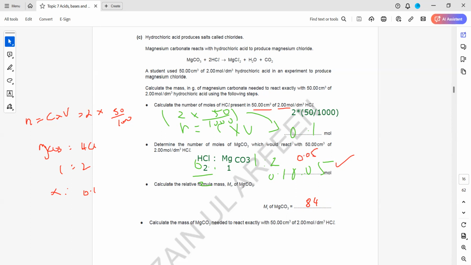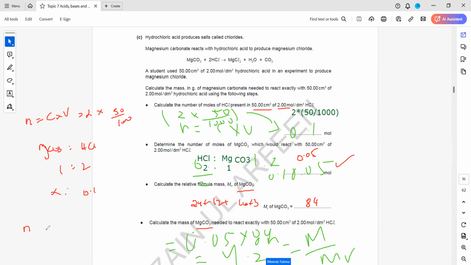Then the relative molecular mass of magnesium carbonate: magnesium is 24 plus carbon is 12 and oxygen is 16 multiplied by 3 makes 84. And then calculate the mass of magnesium carbonate. If we need the mass in grams, we have the formula moles equals mass in grams divided by molar mass. So how many moles were there? 0.05 moles. Mass in grams is unknown and the molar mass was 84. So 84 is divided, on the other side multiplied. The final answer we got is 4.2 grams.